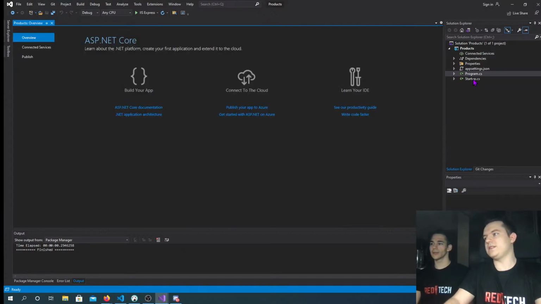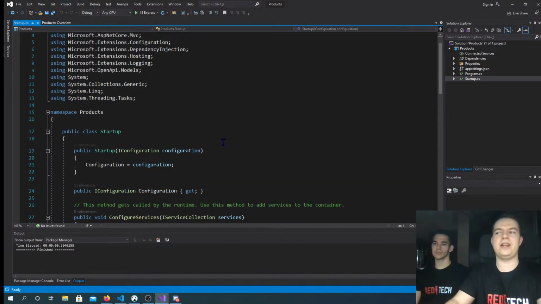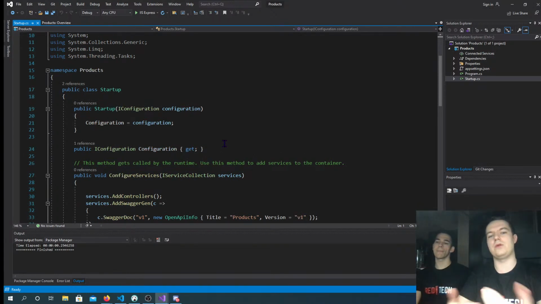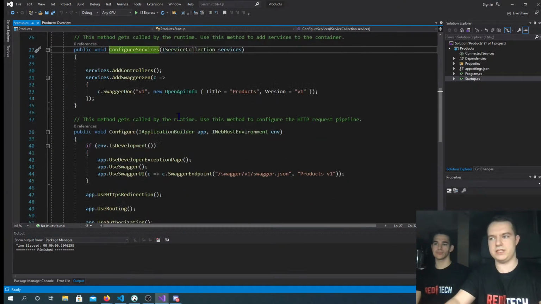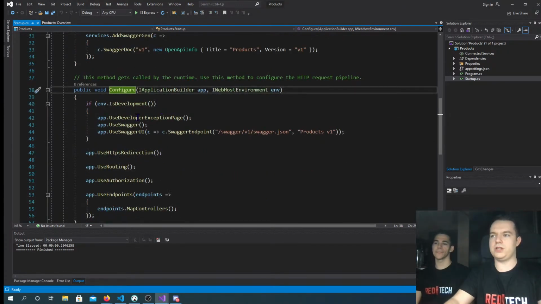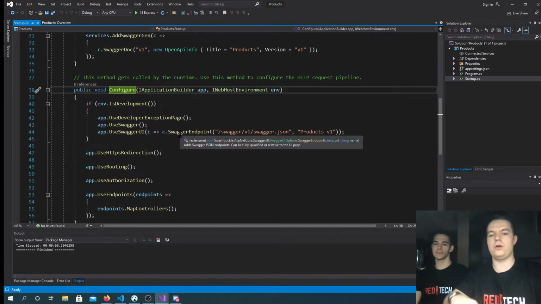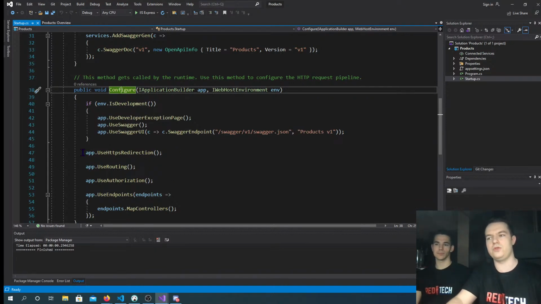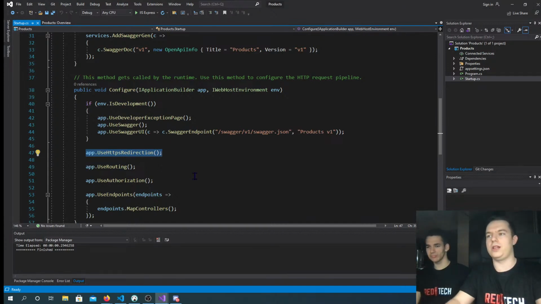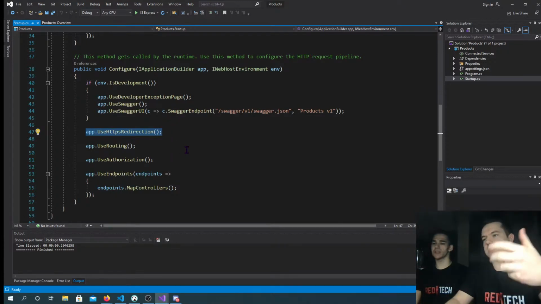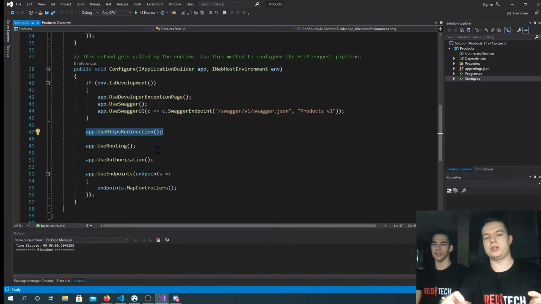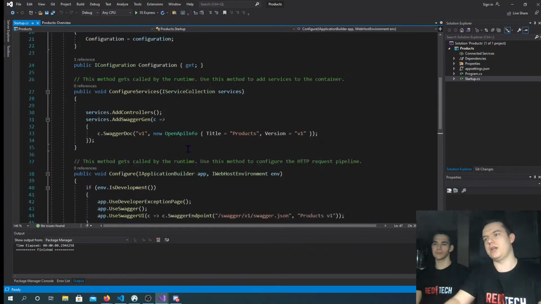In the Startup class is where really all the magic happens. This is where we configure our application to our needs. You have basically two methods here: ConfigureServices and Configure. The Configure method is where you would configure your whole application. For example, if you wanted to use HTTPS redirection, this is where you would call that, or logging and some stuff like that, application-based configuration.